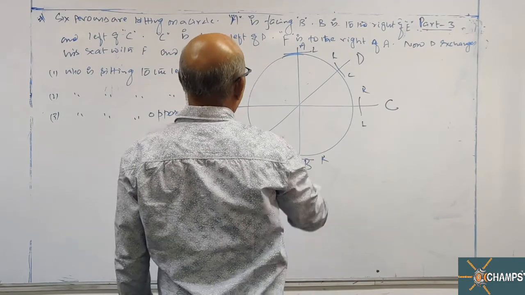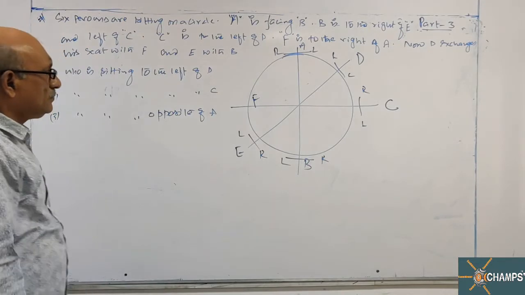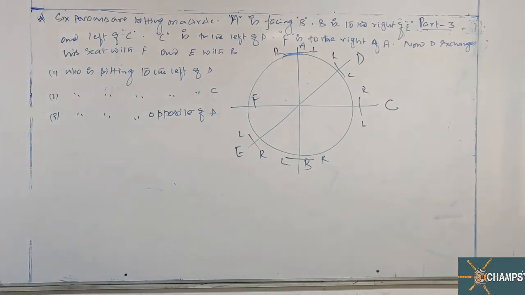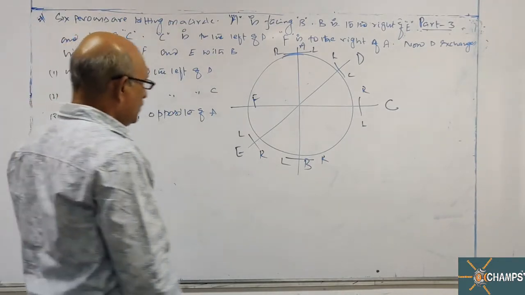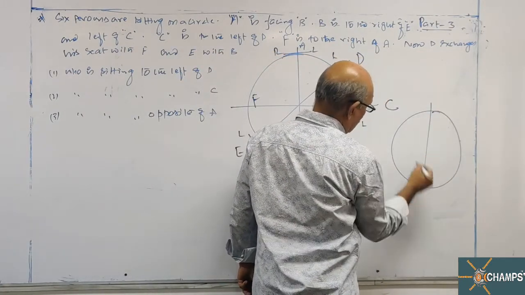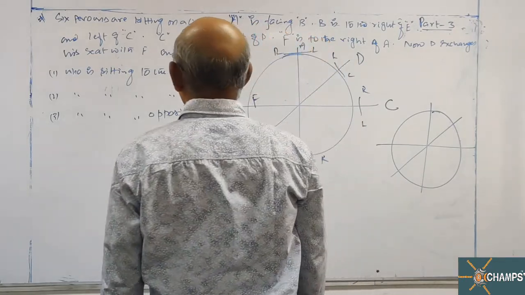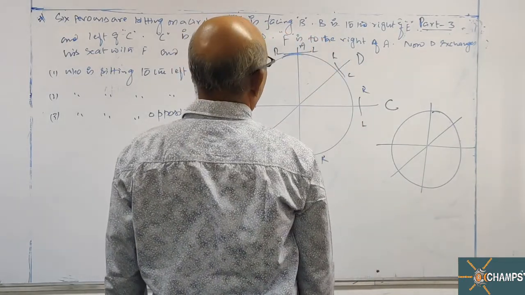F is to the right of A. Now this is my original. Let us see the changed places. Who have exchanged their places?